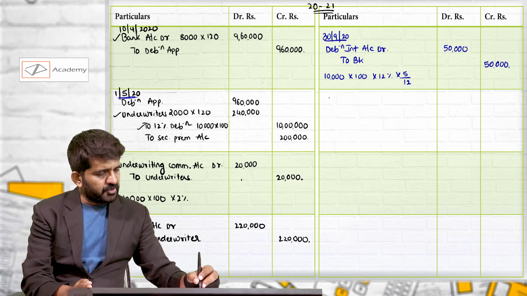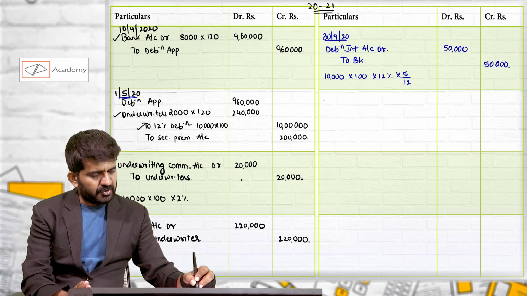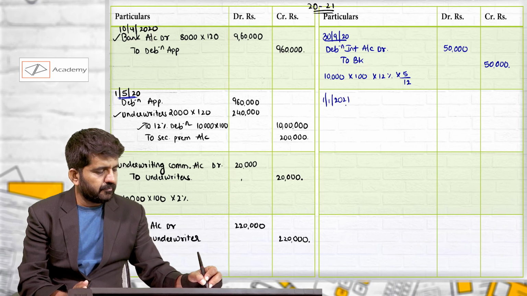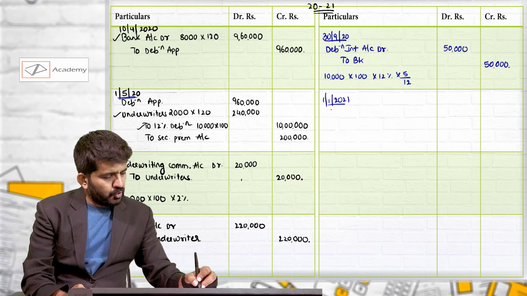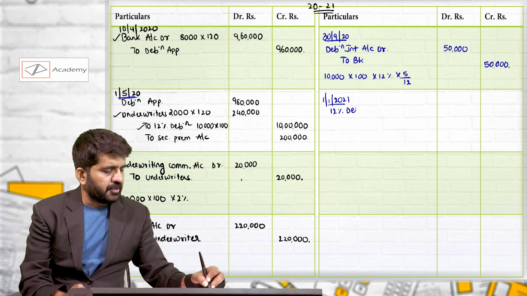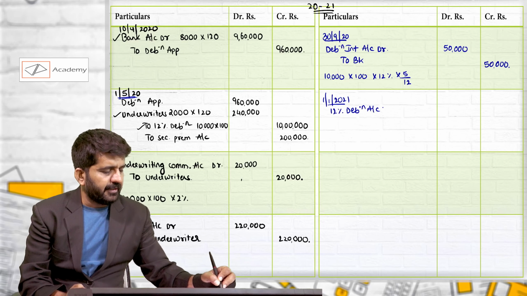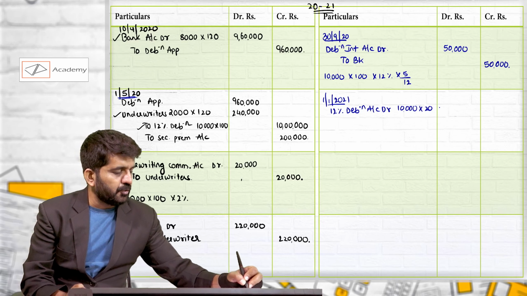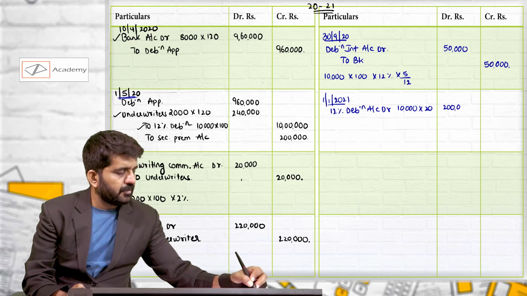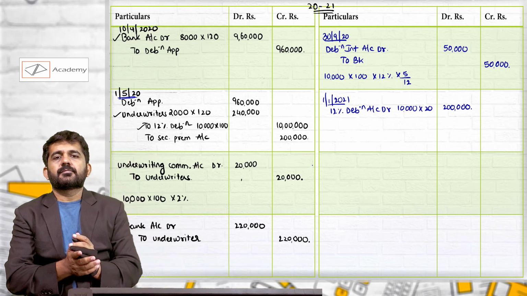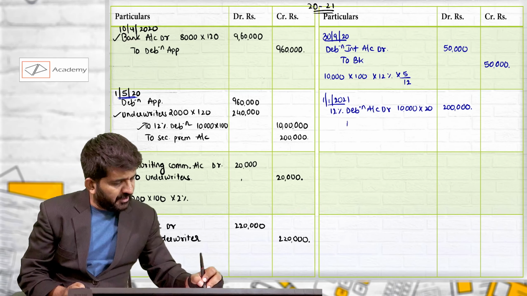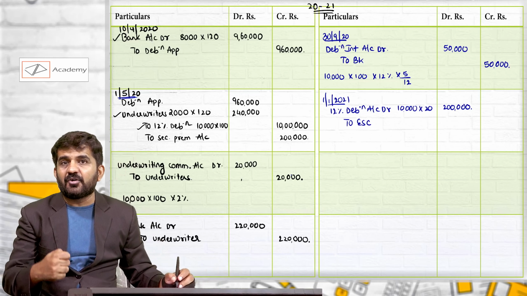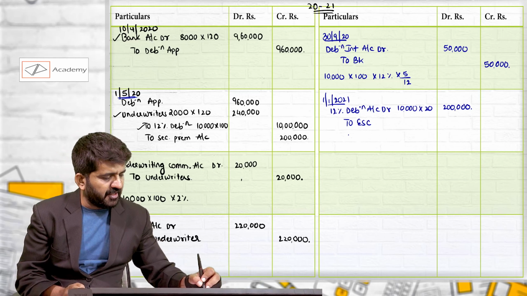And this is done on 1st January 2021. So 12% debenture account debit, which is 10,000 debentures into 20 rupees, which is 2 lakh rupees. This will be converted into equity share capital, but they will not be converted at 10 rupees. They will be converted at 21 rupees.